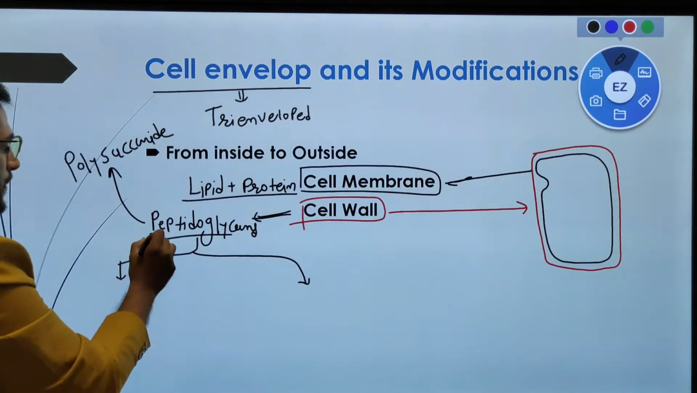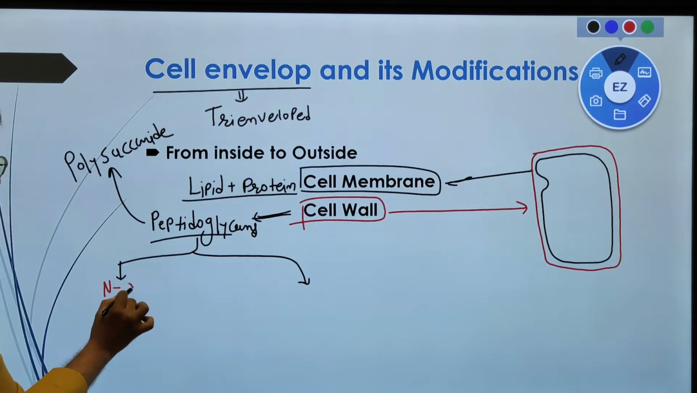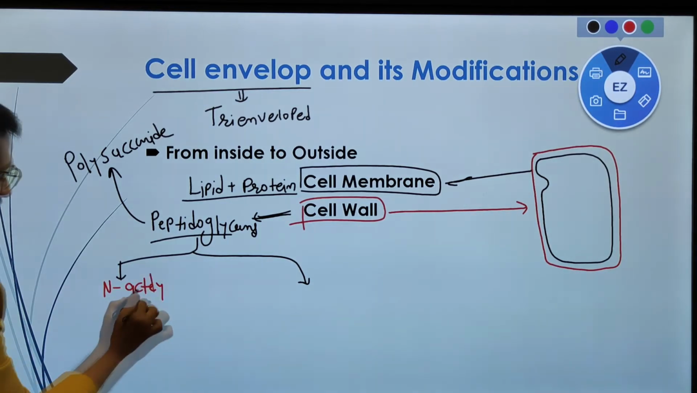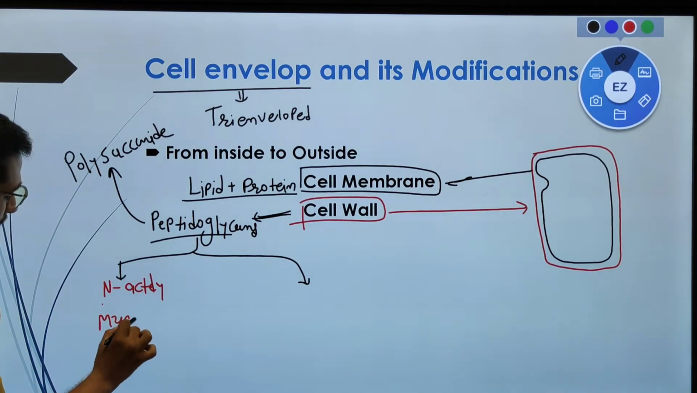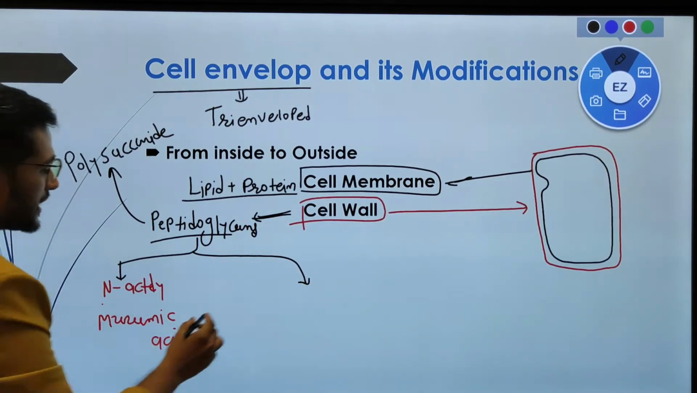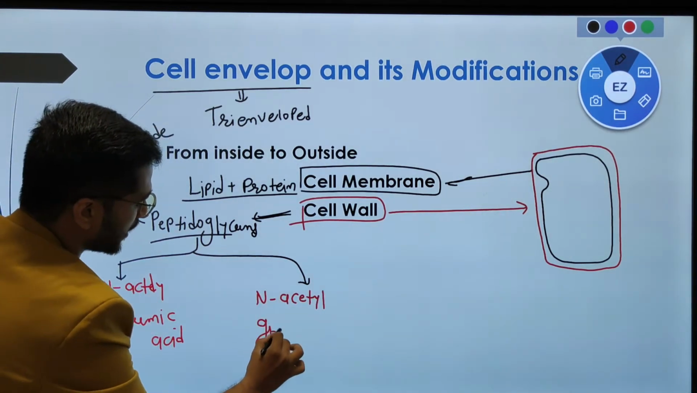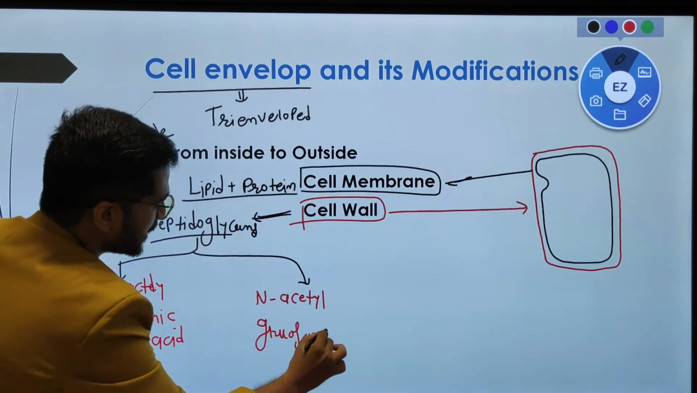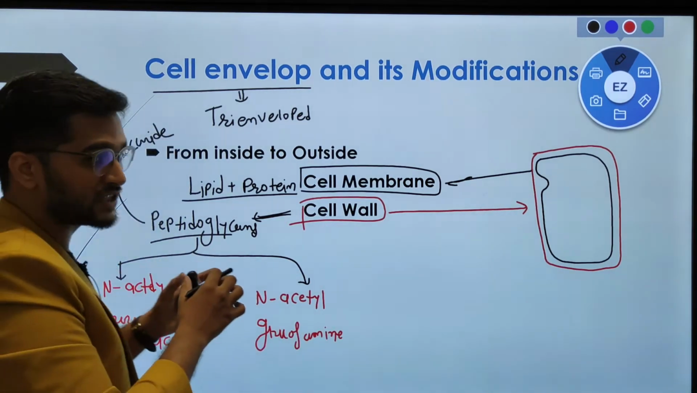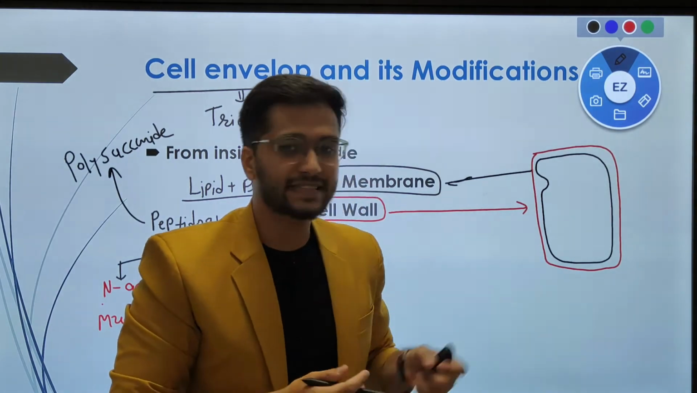Here, peptidoglycan is made up of two types of material, and they are N-acetyl muramic acid, and the second one is N-acetyl glucosamine. So these are the two monomer units which are responsible for the formation of peptidoglycan. So this is the second layer.